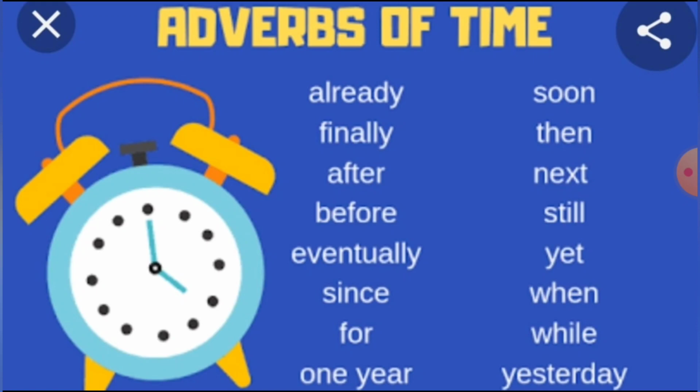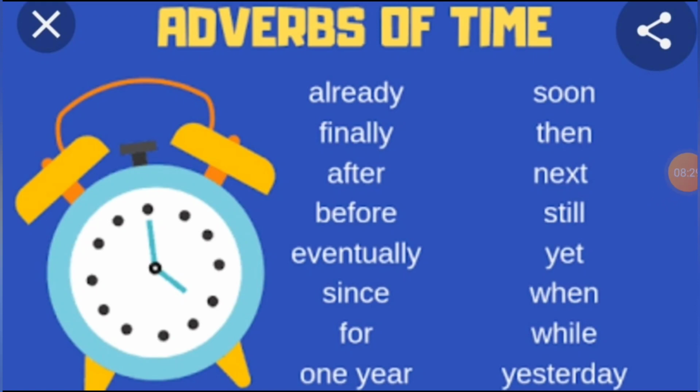We can use that. Again, after. Shall we use the word after of our own? Okay. I eat my food after doing my homework. Can say like that also. I take my food after finishing my homework. So like this we can use, and for soon also you can use, the plane will land soon. So like this we can make sentences of our own, students. Okay, all these words are called adverbs of time.